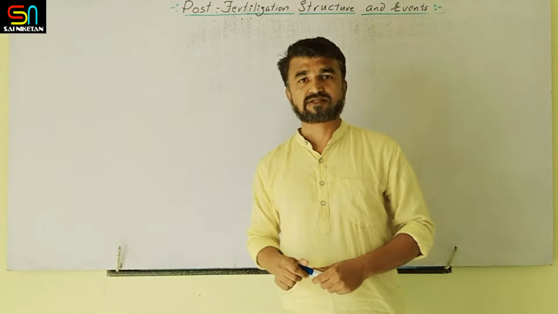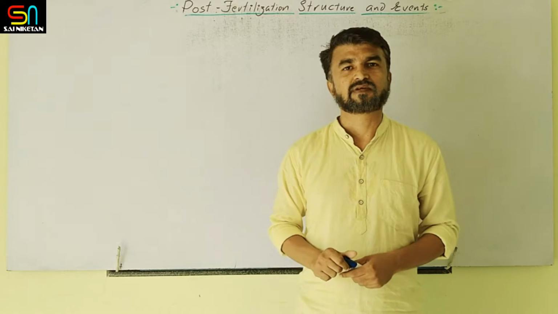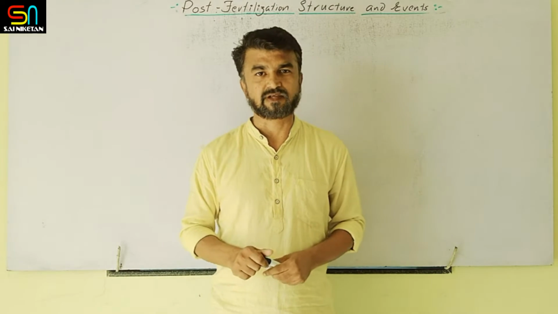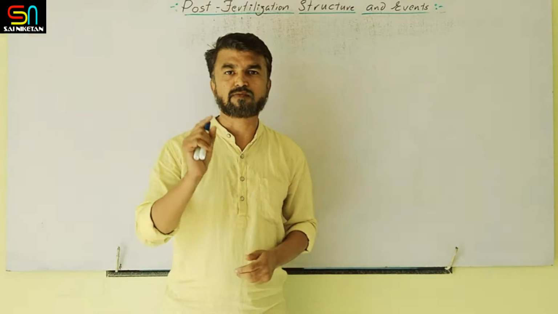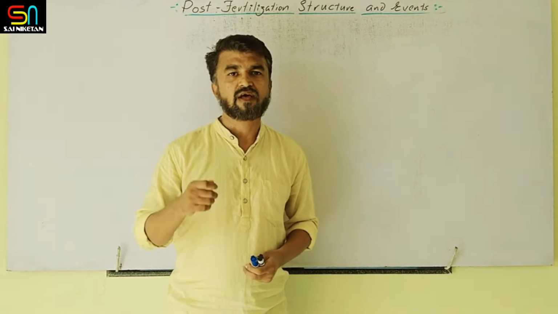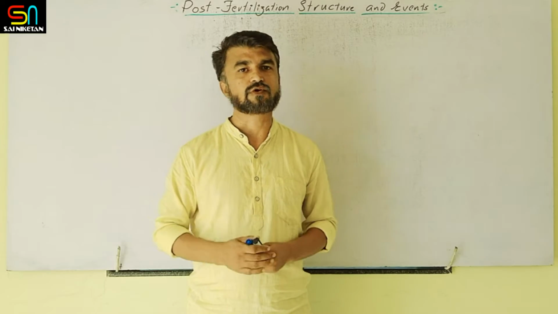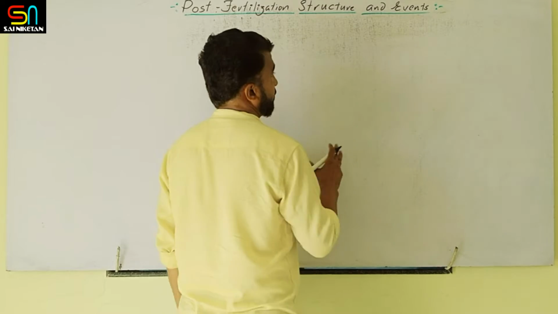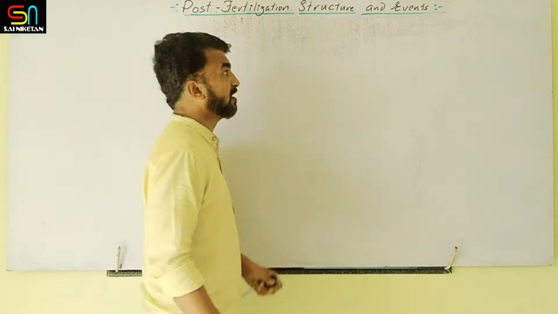So today is the last video in which we are going to finish the second chapter, that is reproduction in flowering plants. Clear? So today some small topics are there. Under the post-fertilization structure and event, one more structure we are going to cover, that is the fruit. After that, apomixis and polyembryony, and importance of apomixis we are going to cover. So up till here, whatever topics we covered under this heading, post-fertilization structure and event.